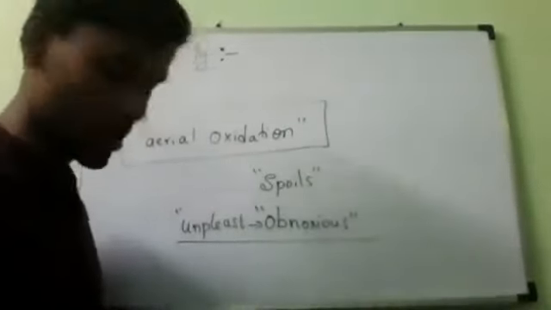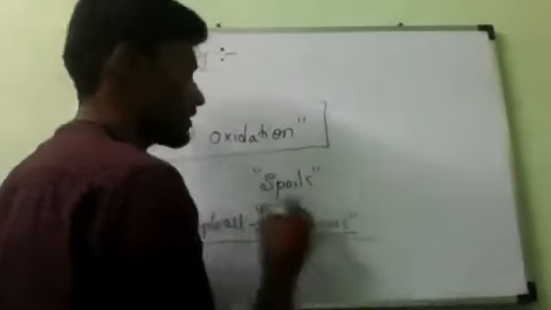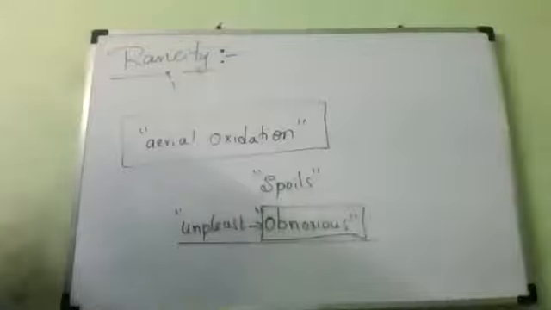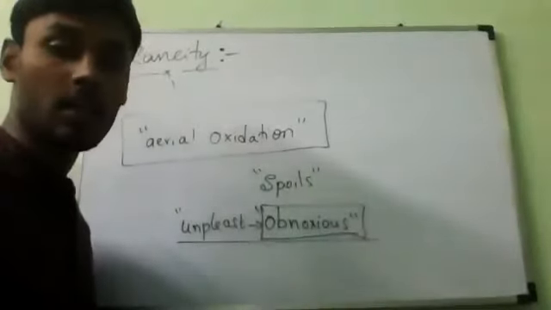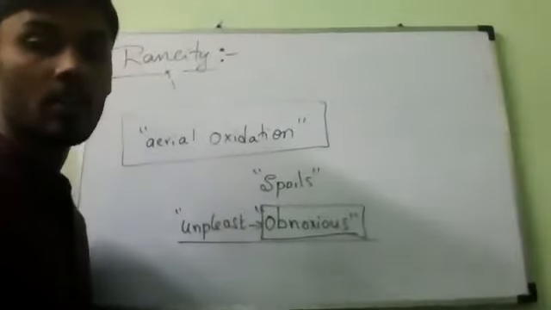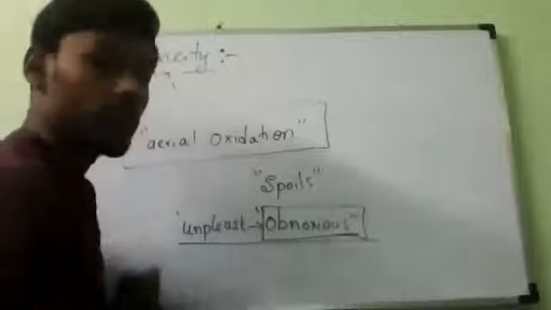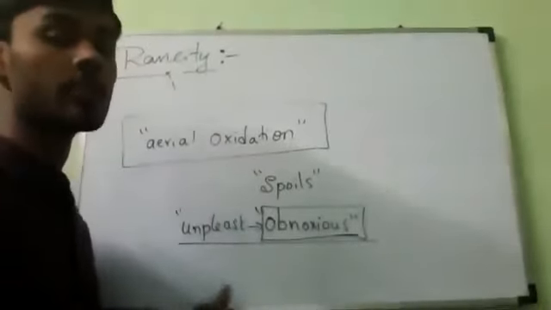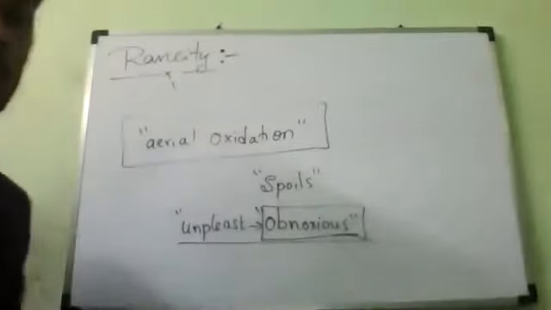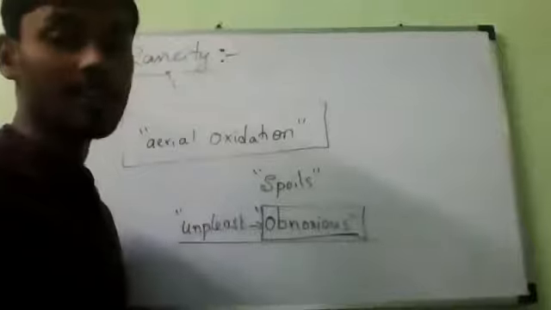So that is called the obnoxious state, which is not good to consume, because of the unpleasant state. Becoming very unpleasant is called obnoxious.